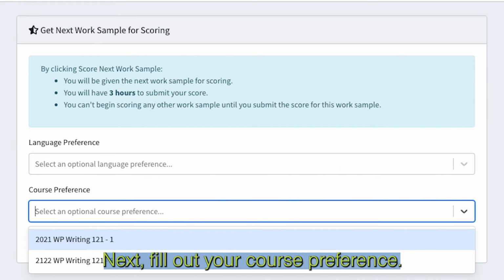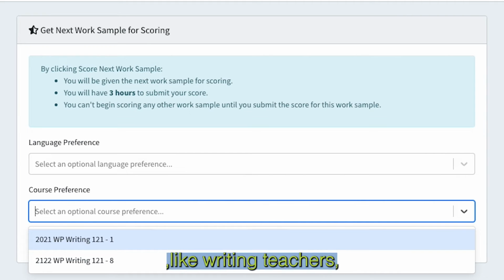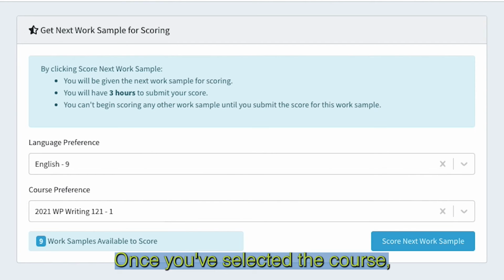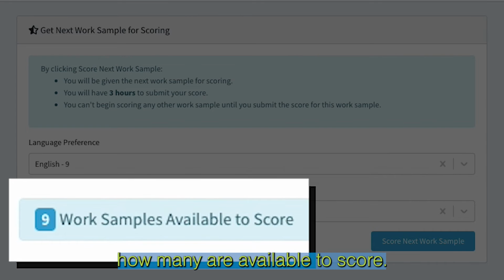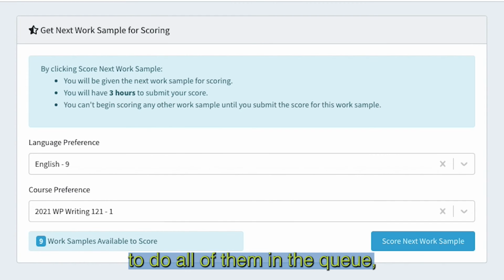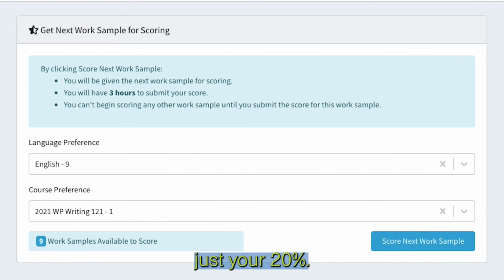Next, fill out your course preference. Some of you will only have the option to score one course that you teach. However, for others, like writing teachers, there will be multiple courses to choose from. Once you've selected the course, it will show you how many are available to score. Again, we don't require you to do all of them in the queue, just your 20%.